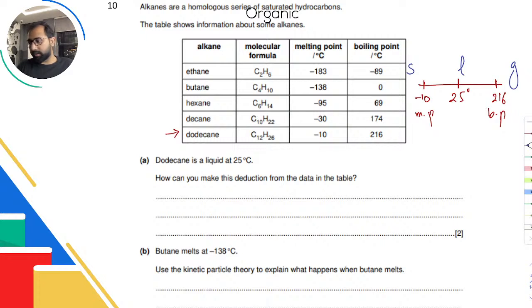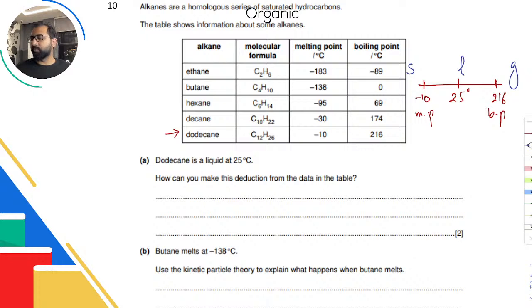Butane melts at minus 138. Use kinetic theory to explain what happens when it melts. So whenever things melt, it is the forces of attraction that are overcome. Do not say that bonds are broken, because bonds are not broken. These are molecules. The intermolecular forces are the ones that are overcome.